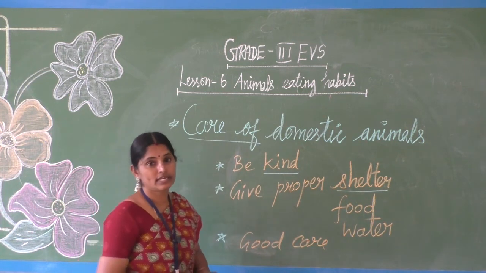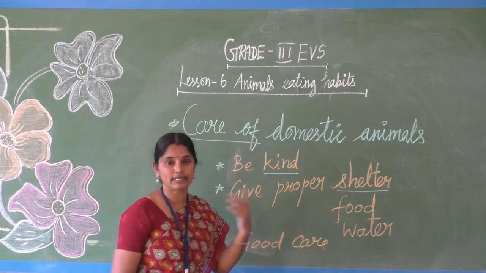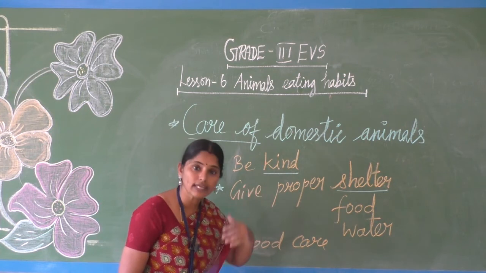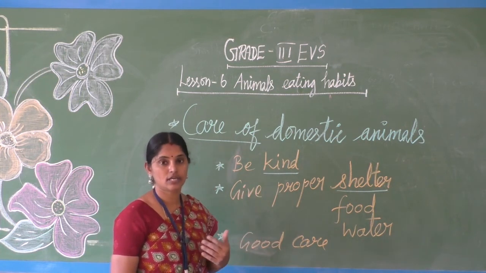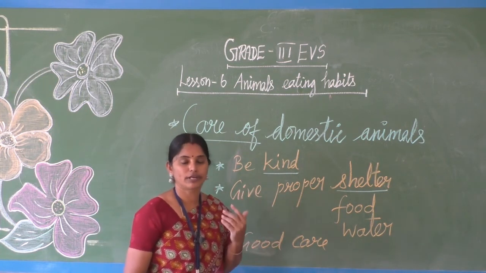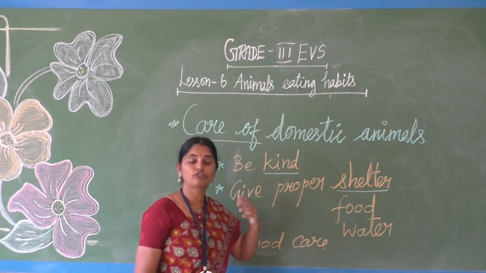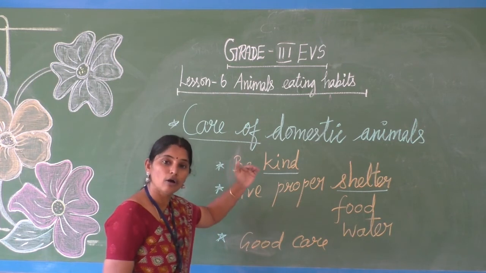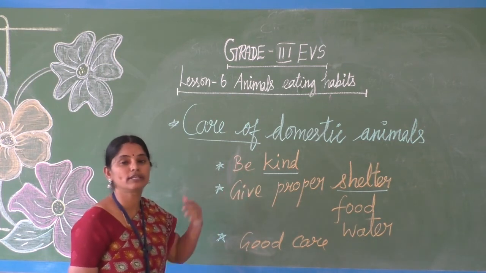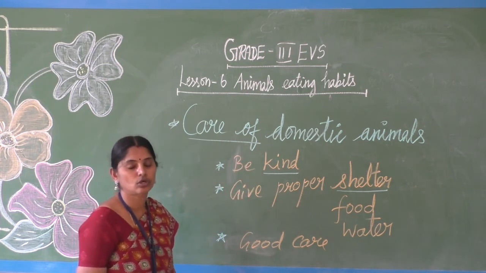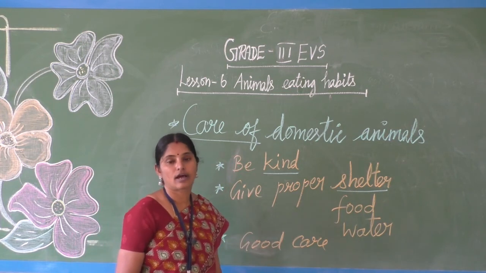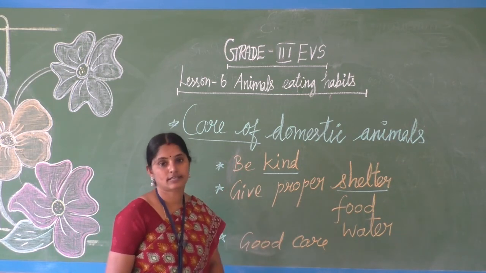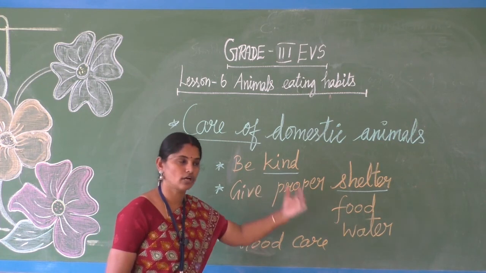good care. If they are affected by any kind of disease, we should take care of those animals. Take them to the veterinary doctor immediately. We have to get guidance from the doctor, and proper treatment should be given for the particular illness.